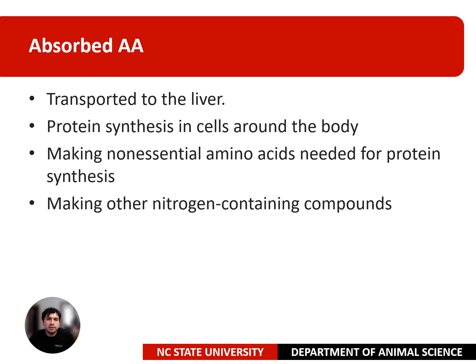Assuming the body has enough glucose and other sources of energy, those amino acids will be used in one of the following ways: for protein synthesis in cells around the body, for making non-essential amino acids needed for protein synthesis, or for making other nitrogen-containing compounds. Amino acids that are not absorbed in the small intestine may be absorbed a little in the colon, but if they are not absorbed, they will finally be excreted in the feces.